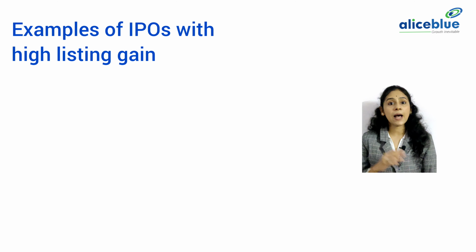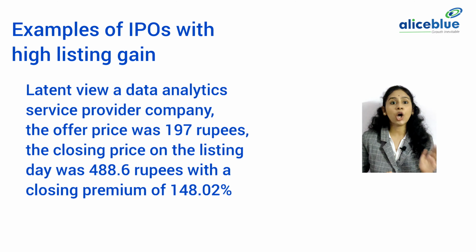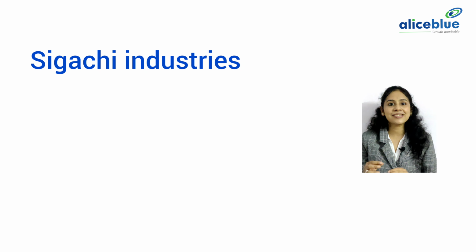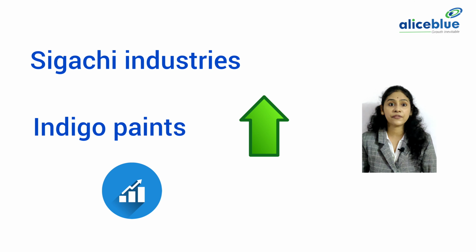Let's dive into some examples of IPOs with the highest listing gains recently. Nykaa, the offer price was 1125 rupees. The closing price on the day of listing was 2280 rupees with a closing premium of 96.27%. Latent View company, the offer price was 197 rupees. The closing price was 488.6 rupees with a closing premium of 148.02%. There are other IPOs like Sigachi Industries, Indigo Paints, etc. which had high profits on the listing day itself.